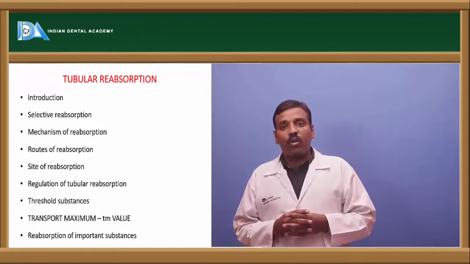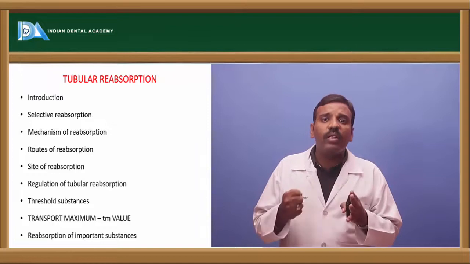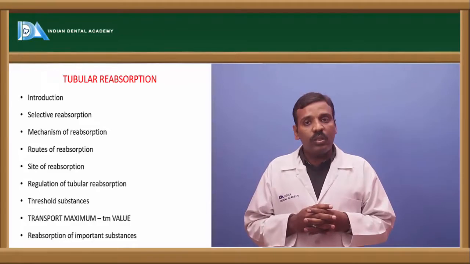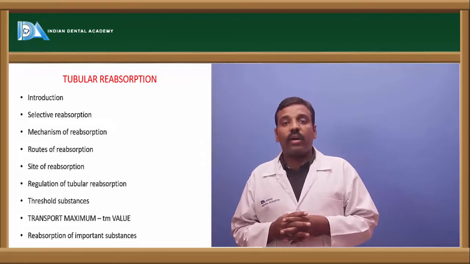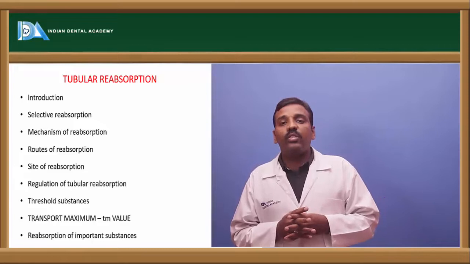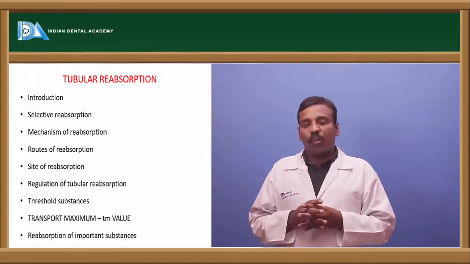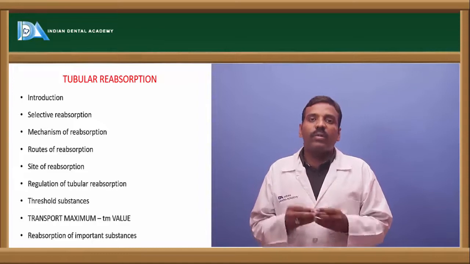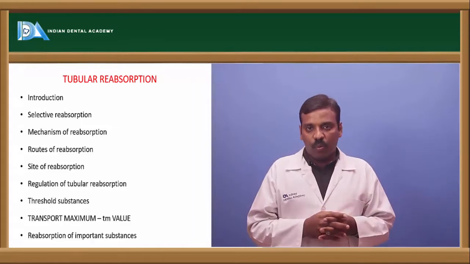In this tubular reabsorption, some of the substances are reabsorbed from the tubular portion, like glucose, creatinine, urea, and uric acid. Okay, so it is called tubular reabsorption. And next, here it is selective reabsorption. And next, the mechanism of reabsorption is like, the substances which are present in the interstitial fluid are reabsorbed into the tubular portion.